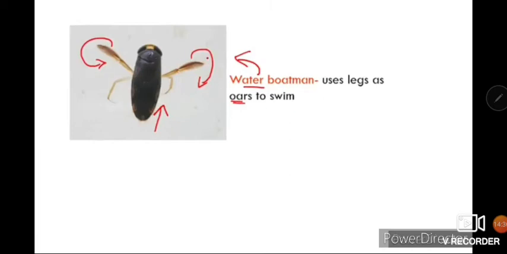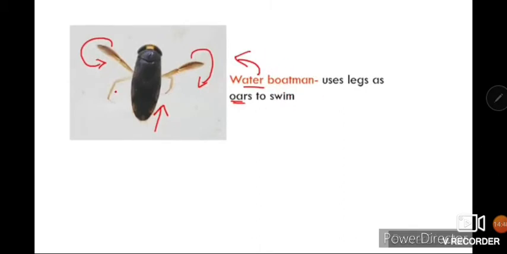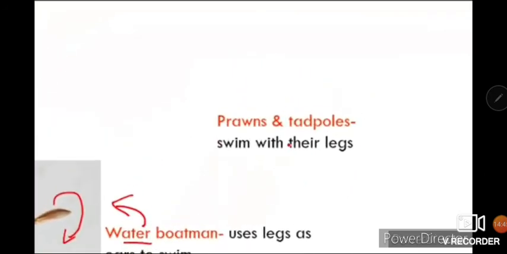Now you can see this in this way. It can move its body. After this, it pushes its body in the front with the help of the movement of the legs.